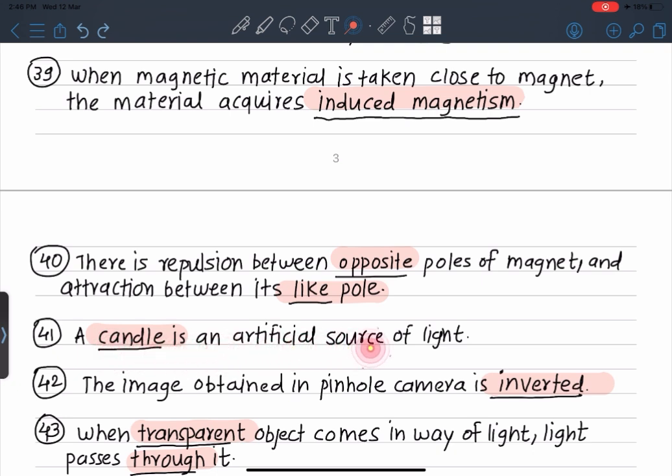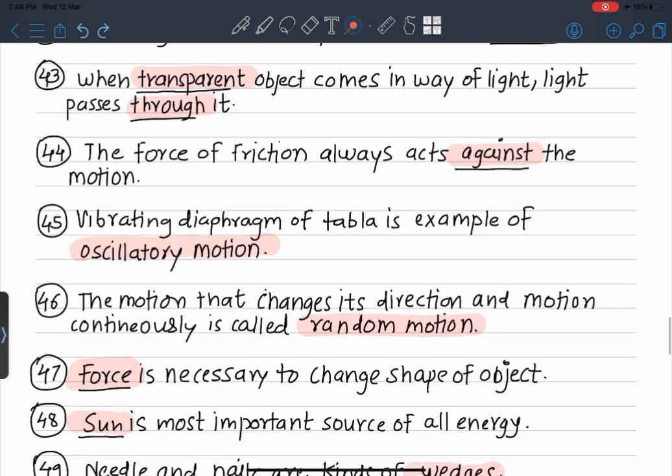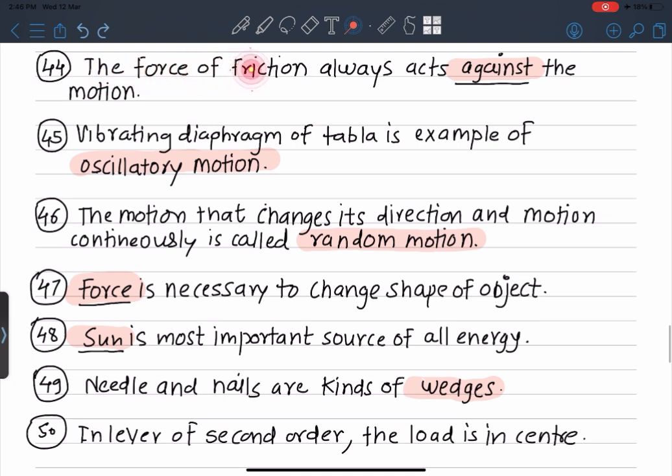A candle is an artificial source of light. The image obtained in a pinhole camera is inverted. When a transparent object comes in the way of light, light passes through it. The force of friction always acts against the motion.